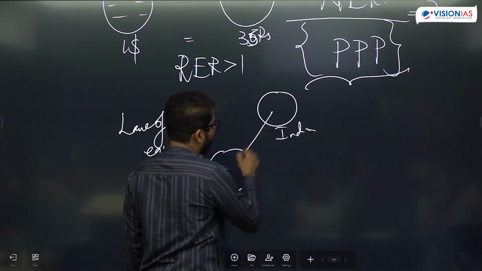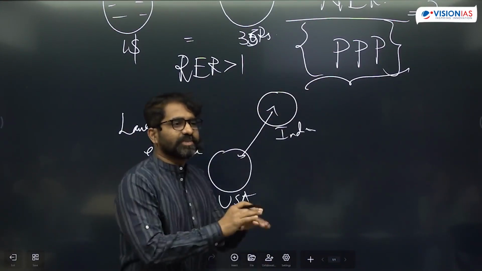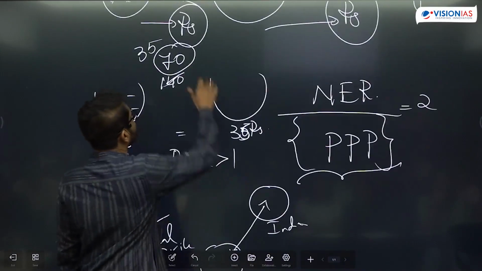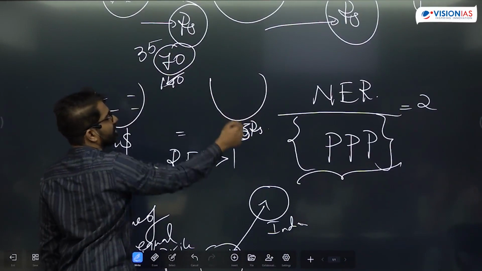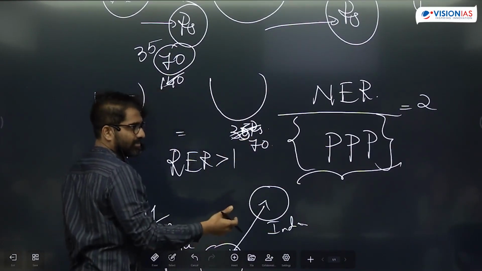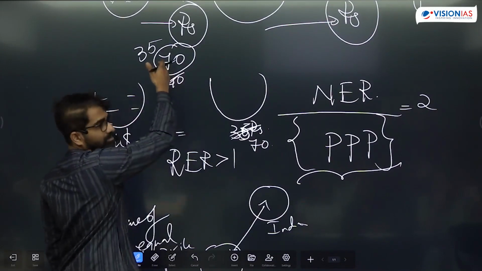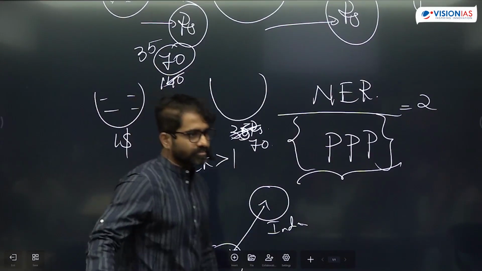They will do trade as long as this difference is there. But once the difference disappears, suppose the ice cream price becomes 35 and the exchange rate becomes 70, prices become the same. Then no trade. Since it is 35, there is trade.